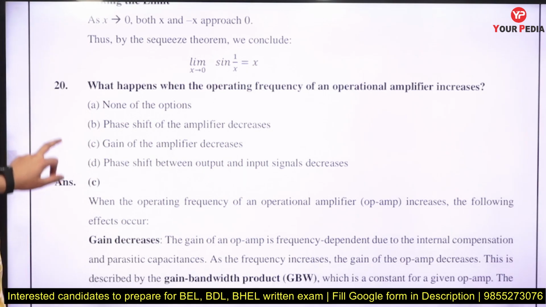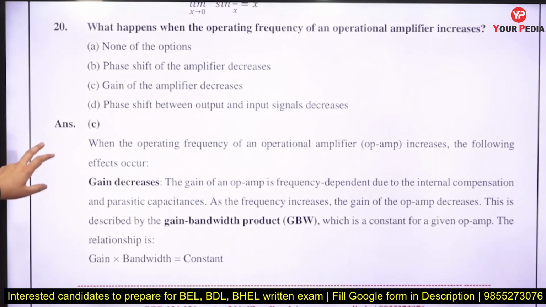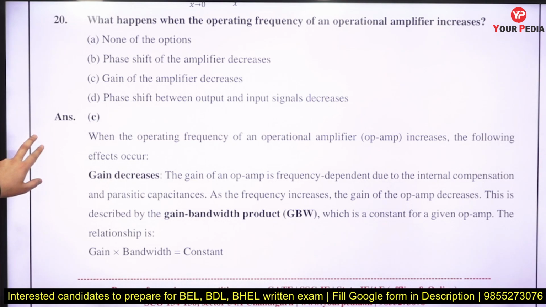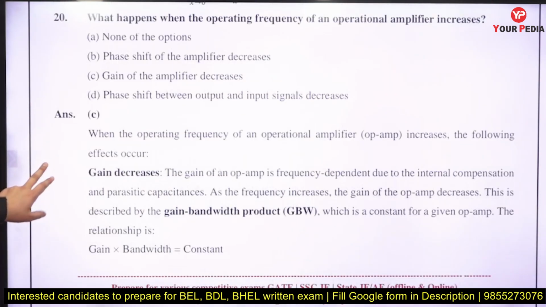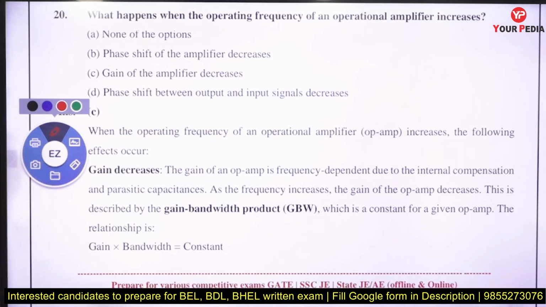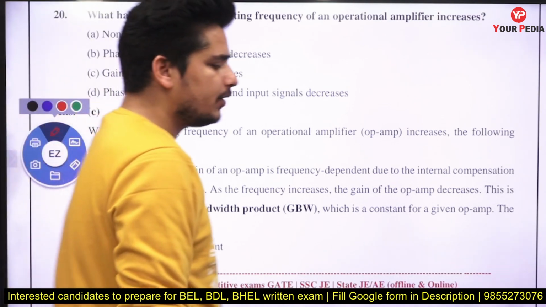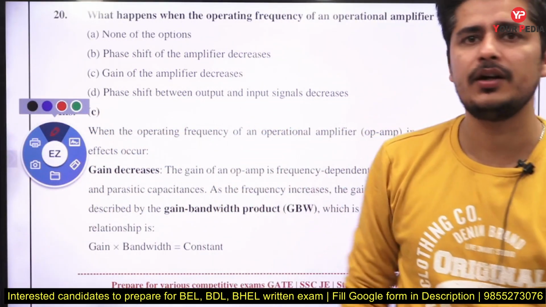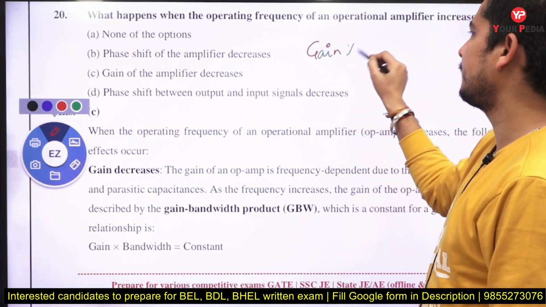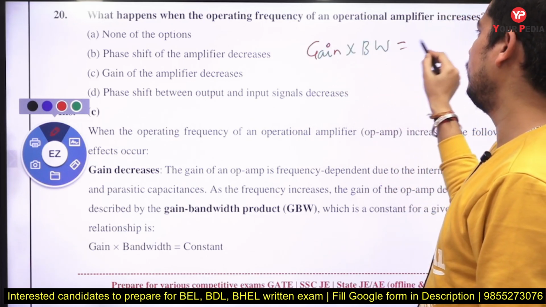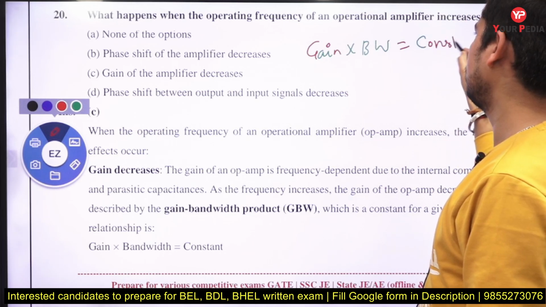Next is, what happens when the operating frequency of an operational amplifier is increased? See, whenever you increase the operating frequency, what do you know about any amplifier? The gain-bandwidth product always remains constant.